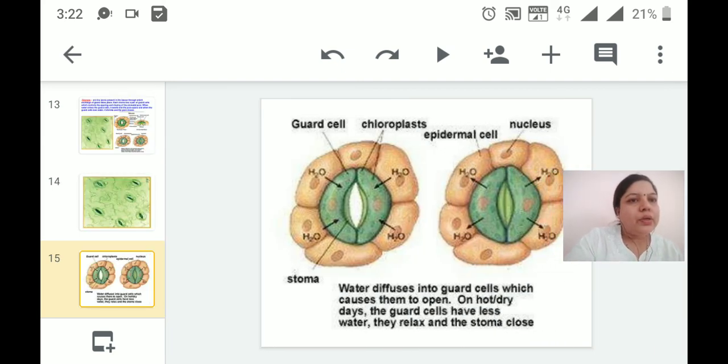Then you can see it in a little more detail. These brown colored cells are the subsidiary cells, from which water always enters the guard cells, and then in another diagram, in the same way but the reverse manner, the water is lost by the guard cell. So when water diffuses into the guard cell, because of the turgor pressure,